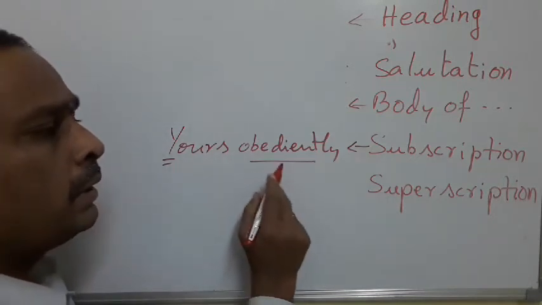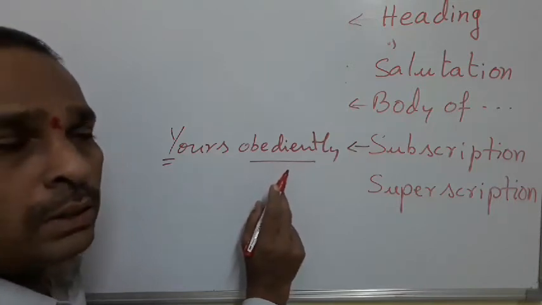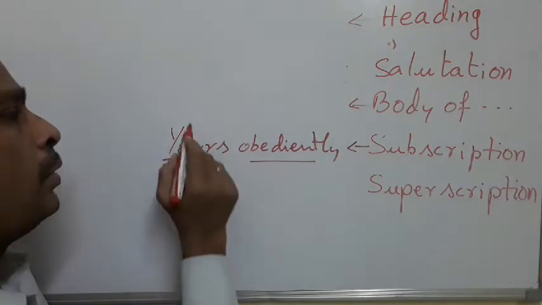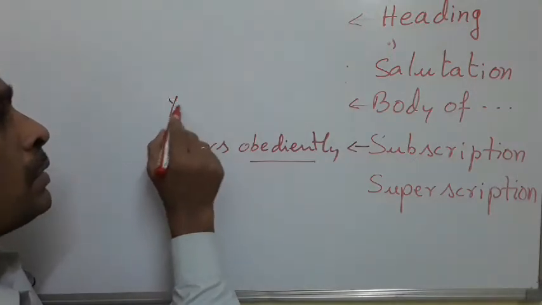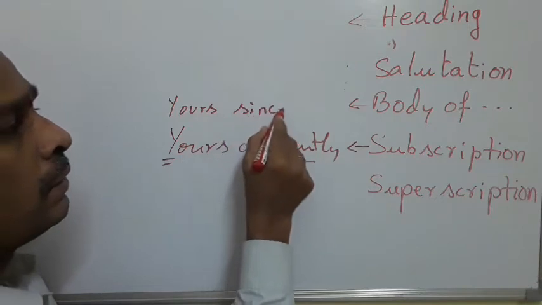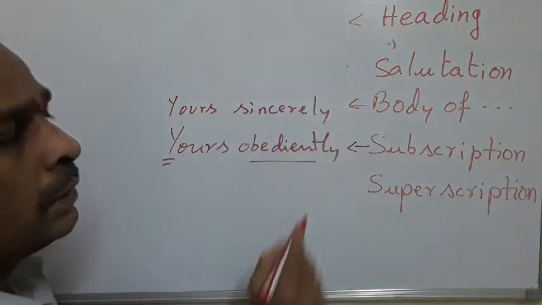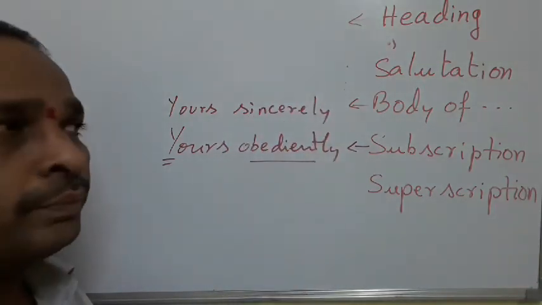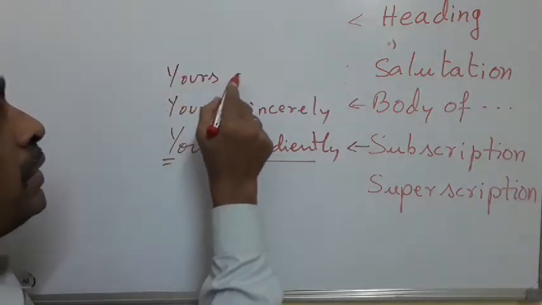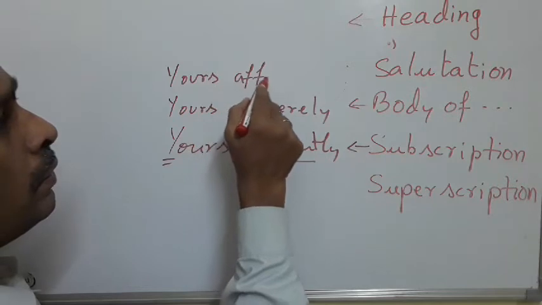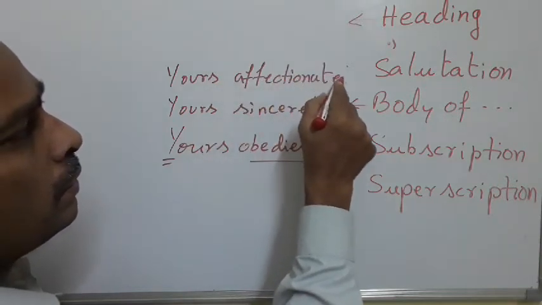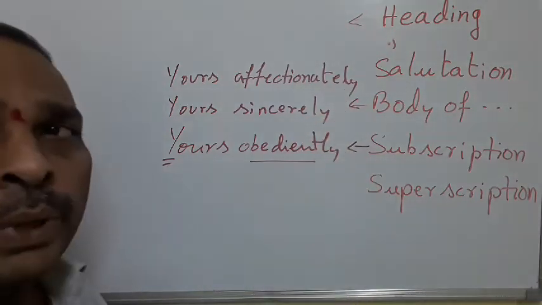For every teaching professional, you should write obediently. Yours sincerely to your friend. Yours affectionately to your parents.